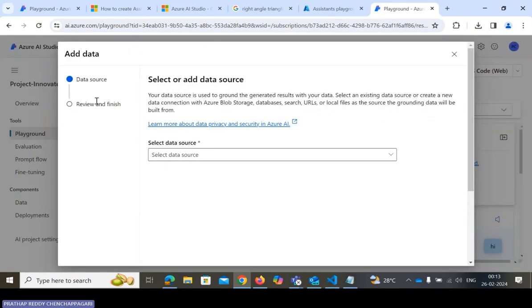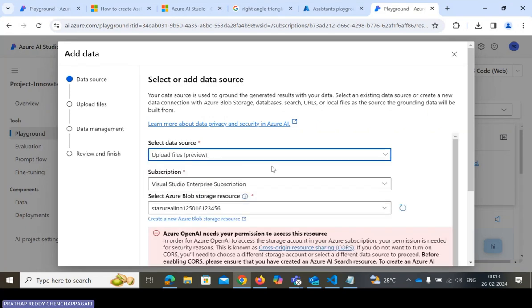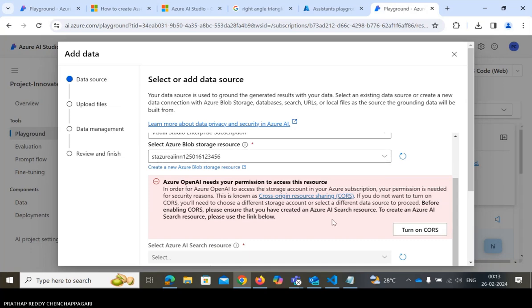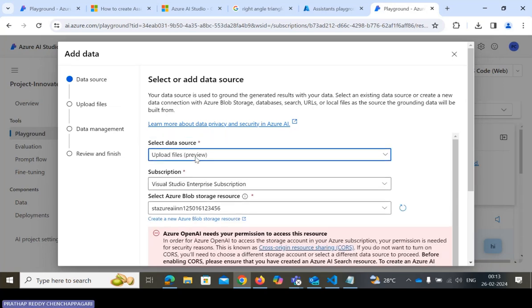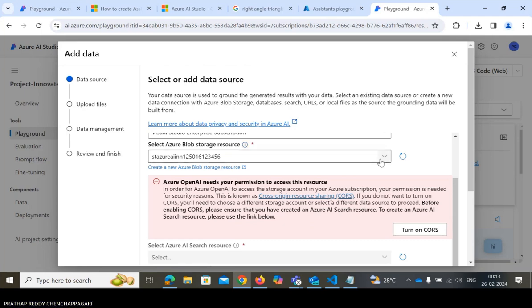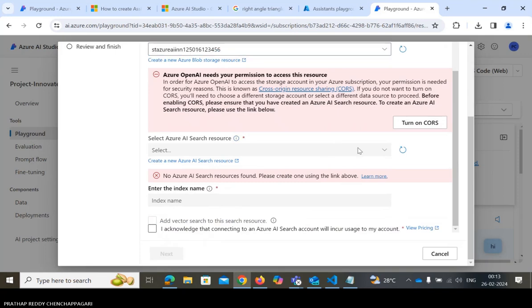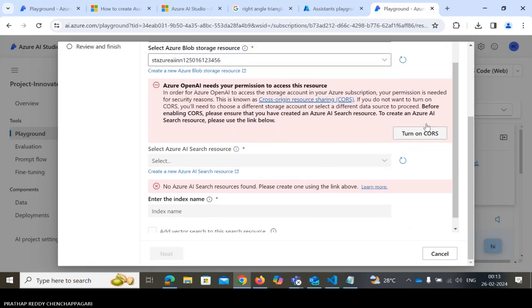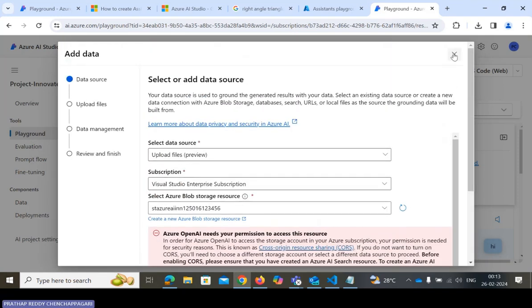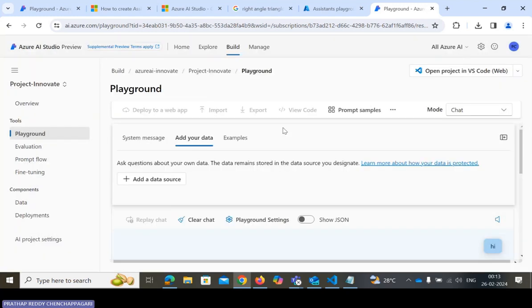We need to add some data source, upload files. Okay, it will take some time, I think. Create a new output. So it will take some time, so probably you can go for another option.